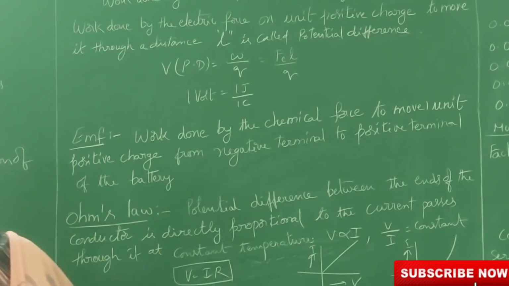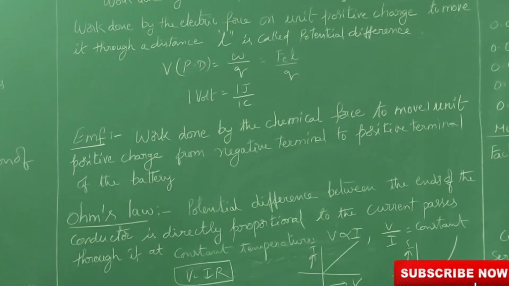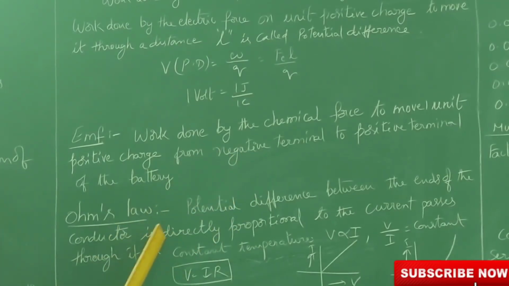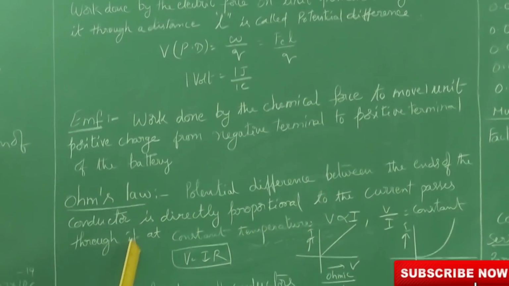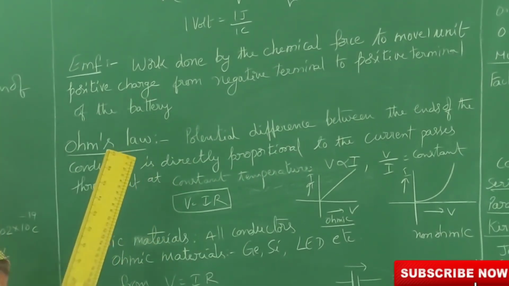Ohm is a German scientist. He found the relation between the potential difference and the current flowing through a conductor. The relation between the potential difference and the current passing through it is proportionality. The potential difference between the ends of a conductor is directly proportional to the current passing through it at constant temperature.